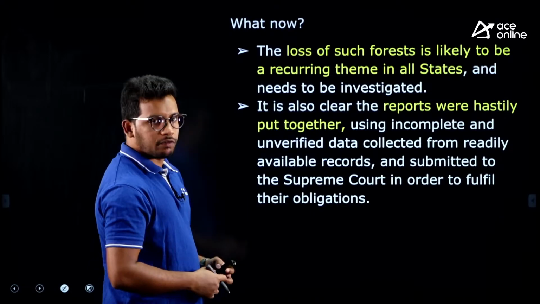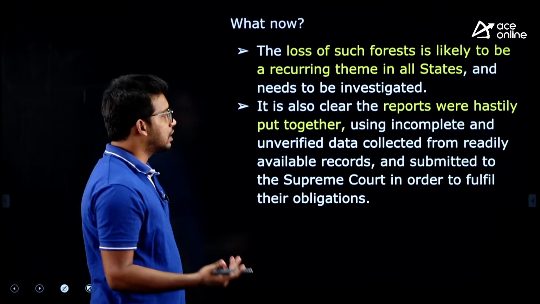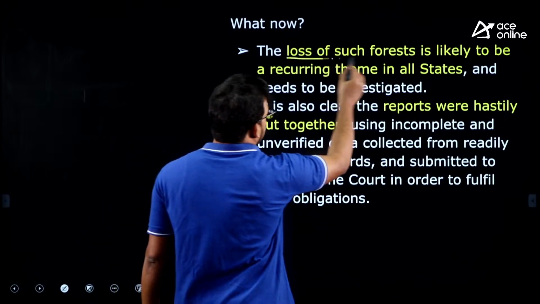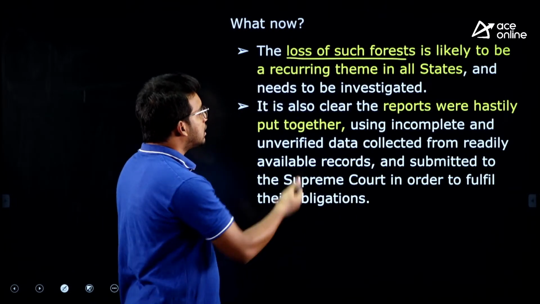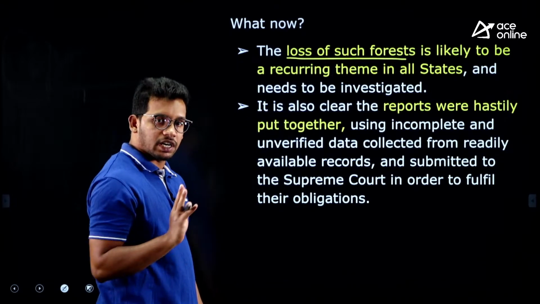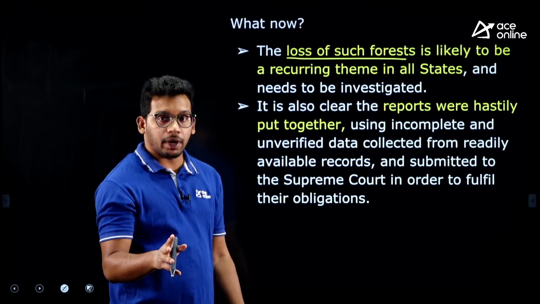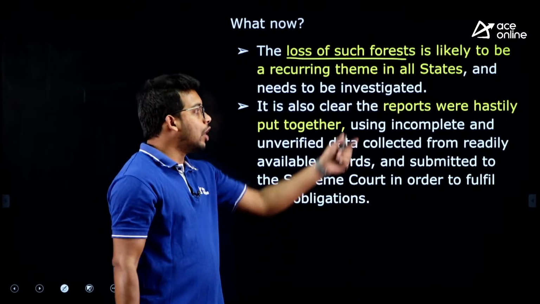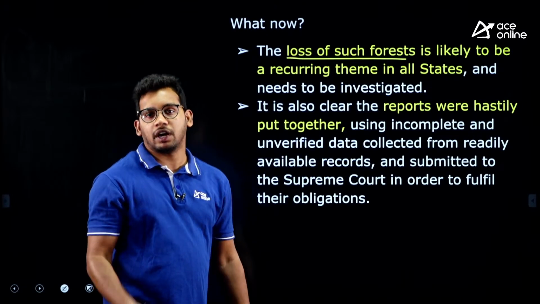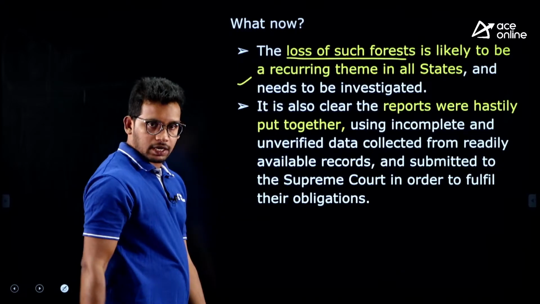So now what do we need to do in the coming days? The article also provided certain solutions. The loss of such forest, the deemed forest, will affect all the states, right? They need to be investigated clearly: how much deemed forest there is, who is occupying it, and for what development they are occupying it. All the details have to be transparent and kept in front of the public. So this is what the article has suggested.